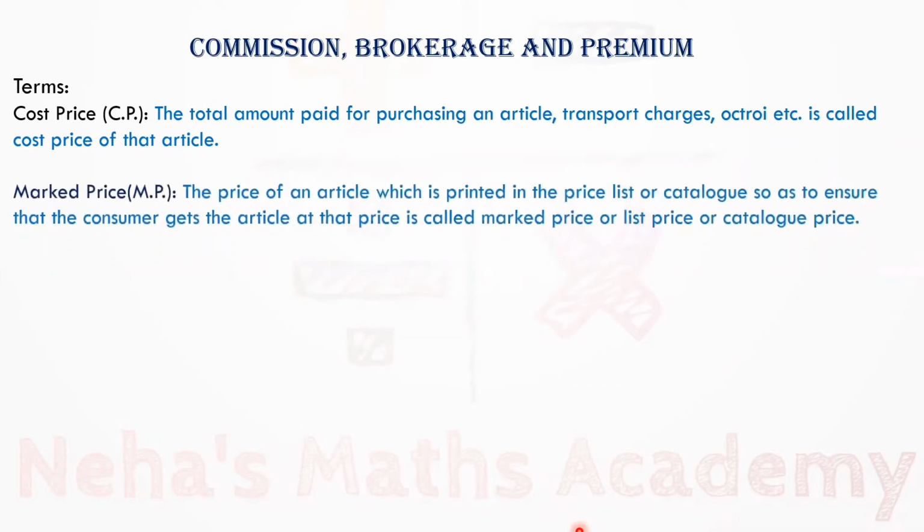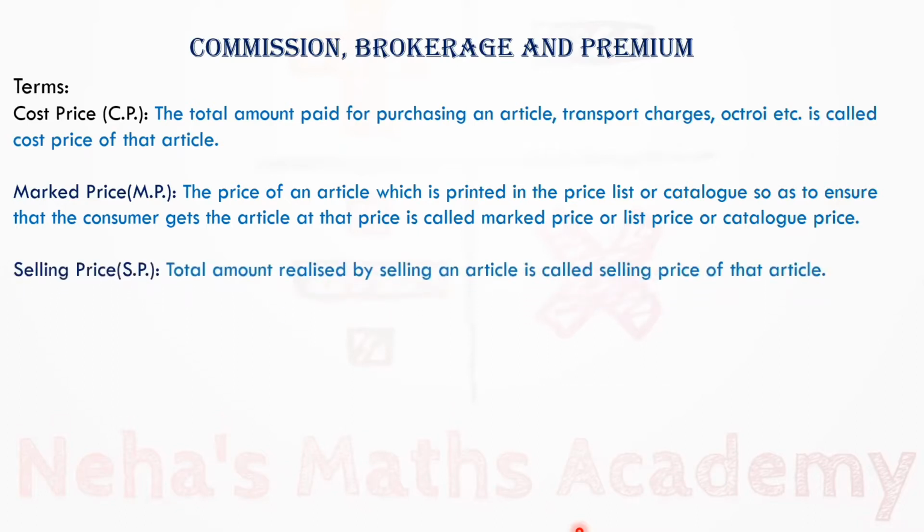Marked price. It is denoted by MP. The price of an article which is printed in the price list or catalog so as to ensure that the consumer gets the article at that price is called marked price or list price or catalog price. Selling price. It is denoted by SP. Total amount realized by selling an article is called selling price of that article.